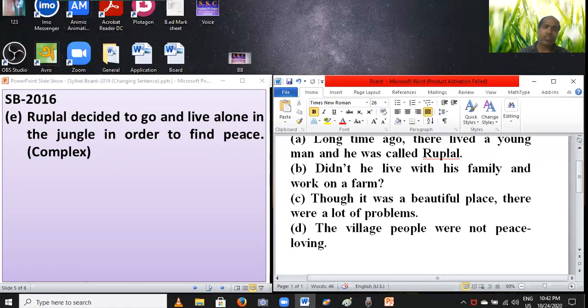Question, my dear students: is the sentence simple or compound? As you have to change into complex, you have to identify the sentence. Is the sentence simple or compound?